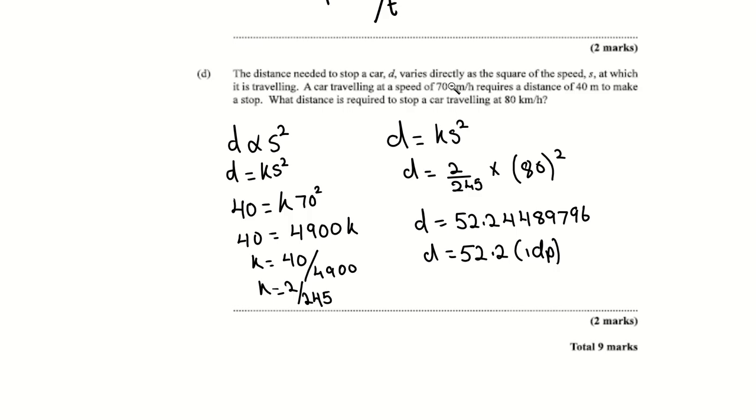Then they ask you what distance. So they want to know what D is equal to for a car traveling at a speed of 80 kilometers per hour. D is equal to k times S squared. So D is 2 over 245 times 80 squared. You're going to get 52.244899796, or 52.2, and that is going to be your answer for this question. That is the end of January 2021.